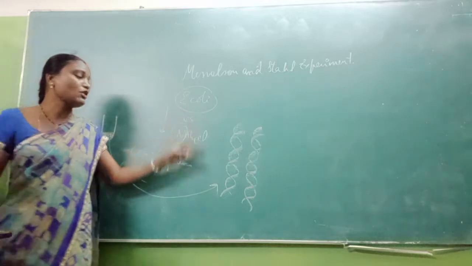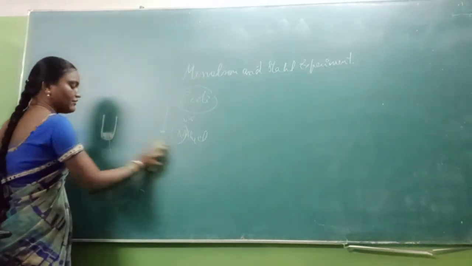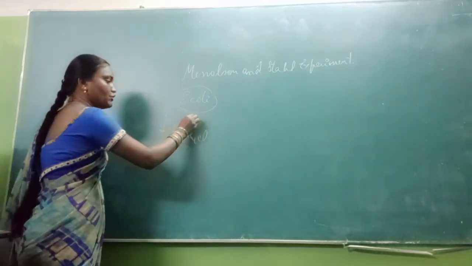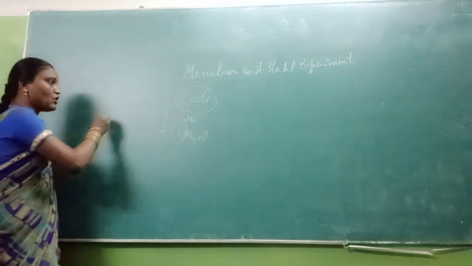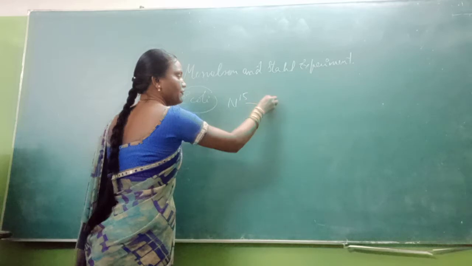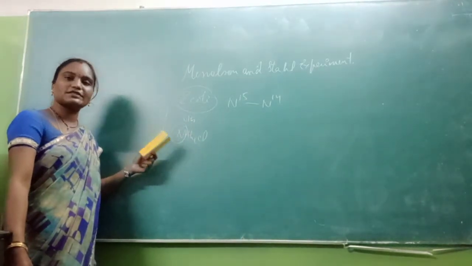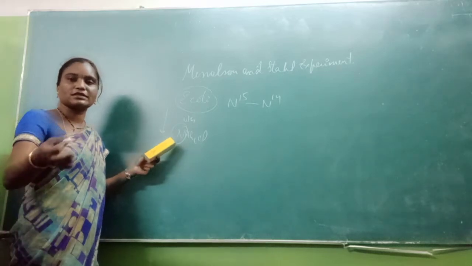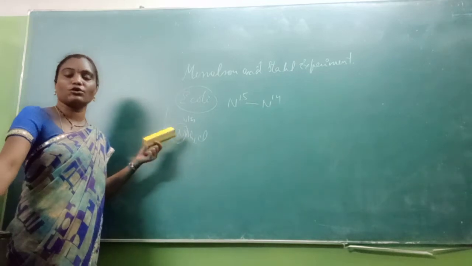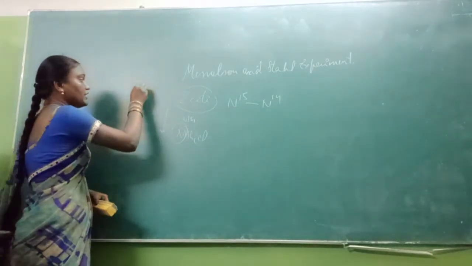Now again this E. coli is grown for several generations in a medium containing N14. So now there is a change of the E. coli from N15 to N14 medium containing NH4Cl. Do not just assume one generation, because you all know E. coli duplicates every 20 minutes.